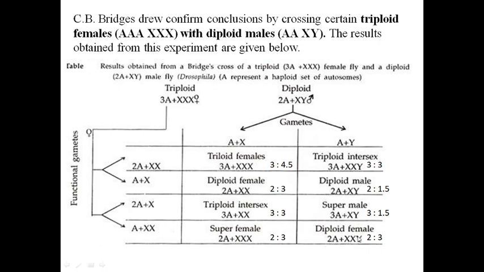So this is all about the cross between a triploid female and a diploid male, which was carried out by C.B. Bridges, and he drew the confirmed conclusion that the theory which he proposed is correct. And now this theory is well accepted throughout the world.